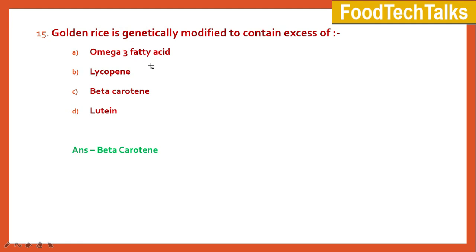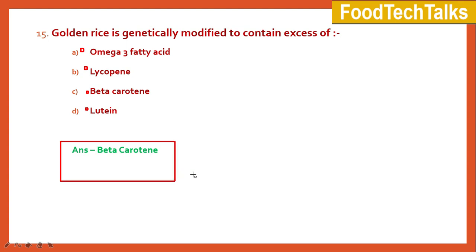The next question. Golden rice is genetically modified to contain excess of A. Omega-3 fatty acid, B. Lycopene, C. Beta-carotene, and D. lutein. The right answer is option C, beta carotene.